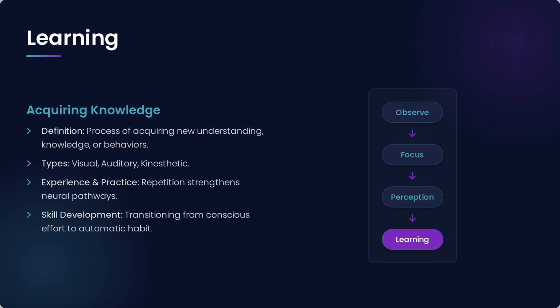Learning. Acquiring knowledge. Learning means acquiring knowledge. The definition of learning is the process of acquiring new understanding, knowledge or behaviors. Types of learning are visual, auditory, kinesthetic. Experience and practice: repetition strengthens neural pathways. Skill development: transitioning from conscious effort to automatic habit. Learning is the fourth step of the mind map.